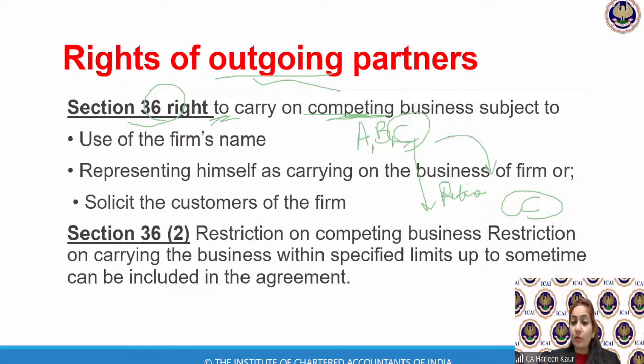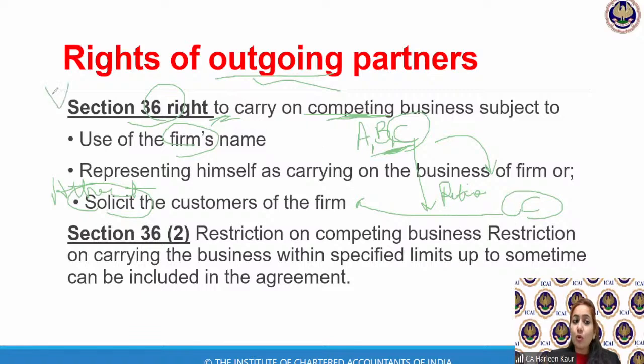So he thought, although I was a partner in this firm, now he thinks that I will set up the same showroom and I will use the firm name, or I will try to solicit, means I will try to attract the customers. So he was already having a good knowledge of the customers when he was partner in ABC Associates. And now he's trying to attract the same customers for his own business. Do you think Mr. C can do this? Is it advisable?